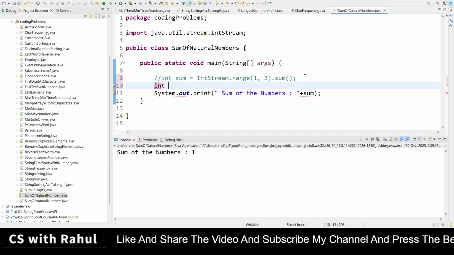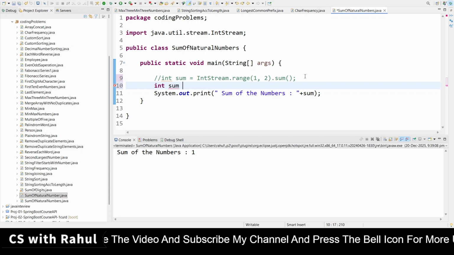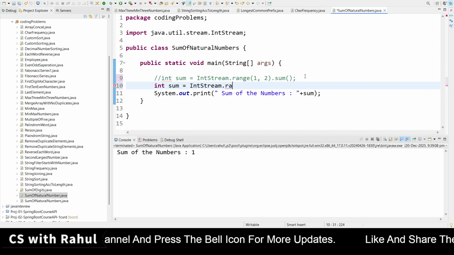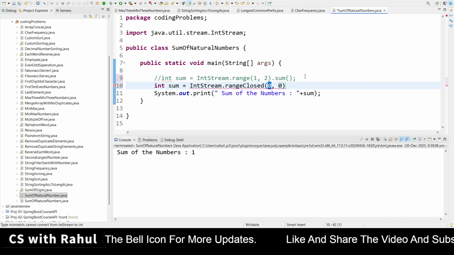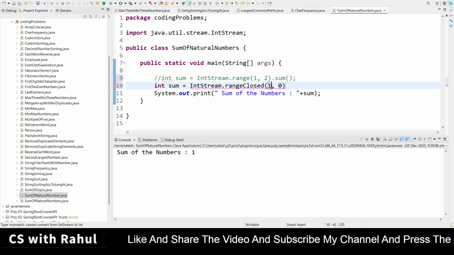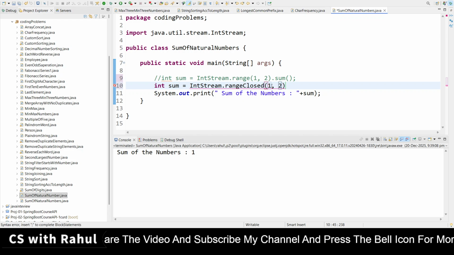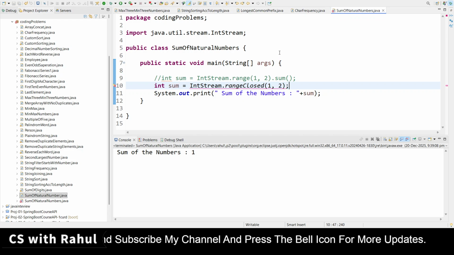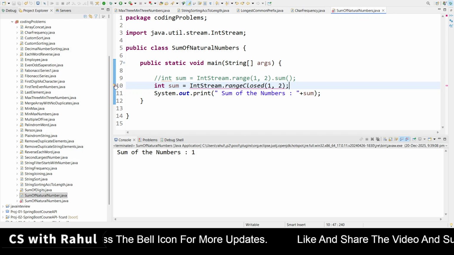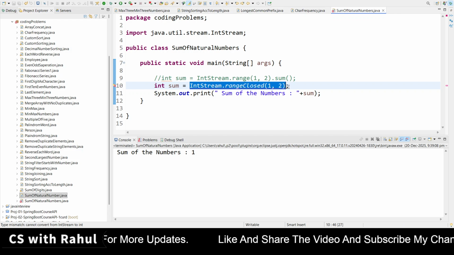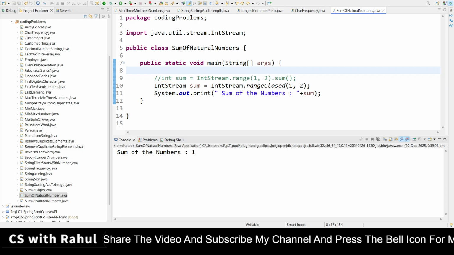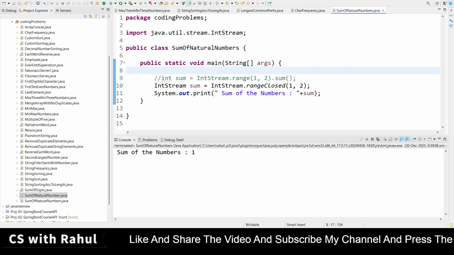But let me show you another method. I am calling IntStream.rangeClosed. We have another method which is called rangeClosed. I am providing one parameter which is 1, and here I am providing 2. Let's see the difference. If you save and run it, you can find the result as 3, which means the result is different.